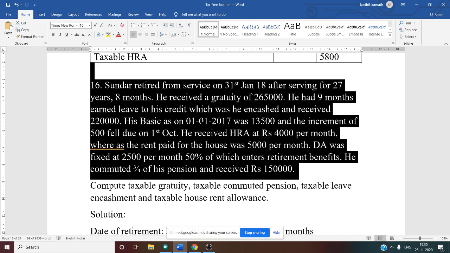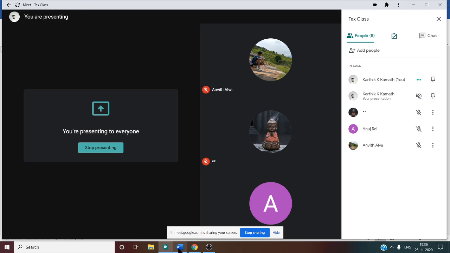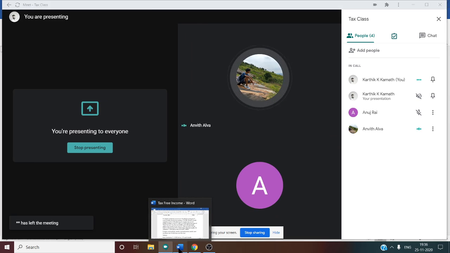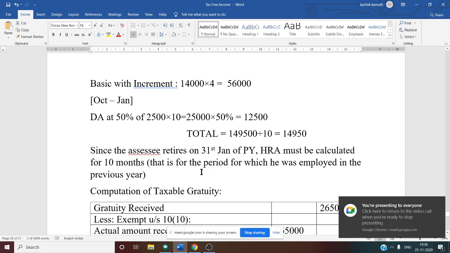Now, what will be our without increment? Increment falls from 1st October. So without increment is April, May, June, July, August, September. Only 6 months. But in gratuity, there were 7 months, isn't it? So that is why here we have to consider 6 months.